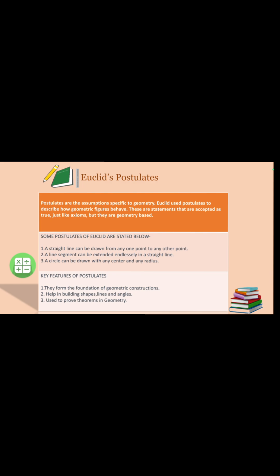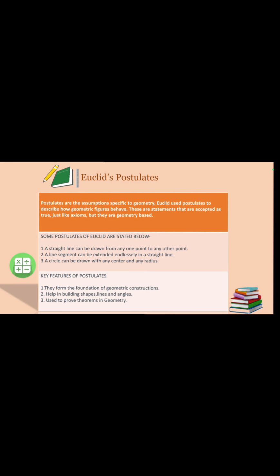Okay. Now, since postulates are a bit difficult to understand because they have many similarities with axioms, but are not the same as axioms, here are some extra key features which I have added for you. They form the foundation of geometric constructions. The constructions which we make will be seen in further chapter 6 in exercises and examples.